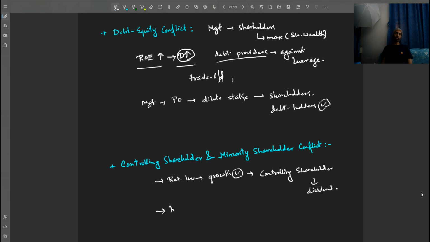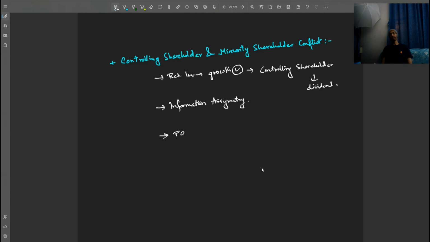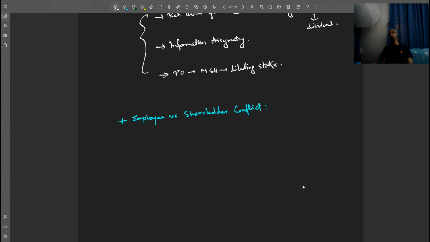Then there can be information asymmetry also. Between the minority and the majority shareholders, there can be information asymmetry. This can also create conflict of interest. Public offerings may harm the minority shareholders by diluting their stake. On the contrary, if the controlling shareholder wants to grow the business and takes single responsibility and decisions for the good of the business, that can work in favor of the minority shareholders also. This can also happen.